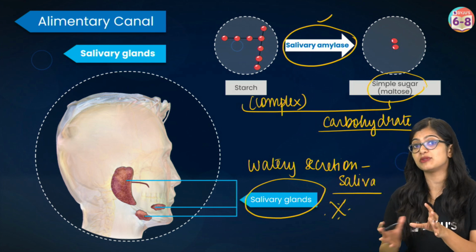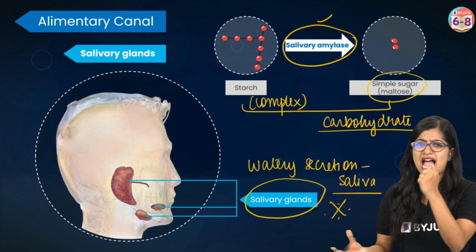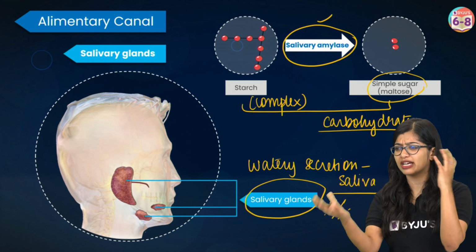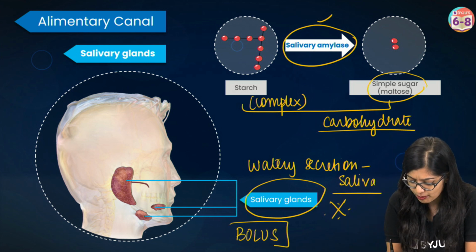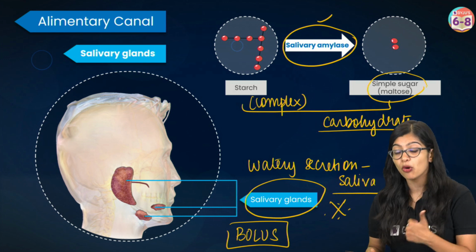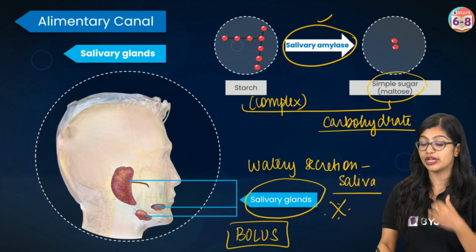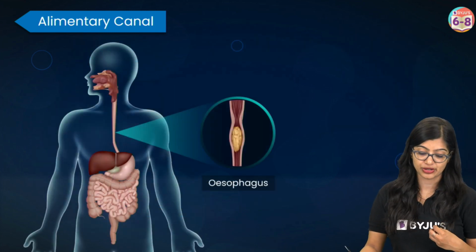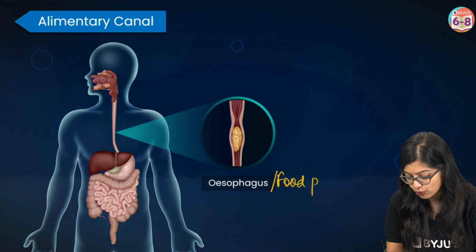Now, along with this, I told you it binds the food particles together. So the saliva and the chewed and broken down food together get mixed with the help of the tongue, and it results in the formation of a bolus. And we see that this bolus is then swallowed. And once it's swallowed, it will move on to the next part of the alimentary canal, which is the esophagus, which we often call the food pipe.